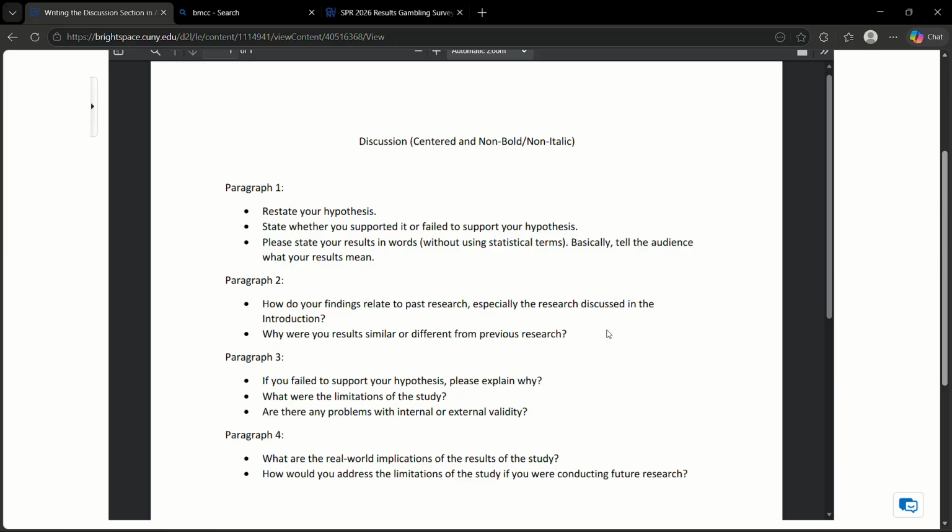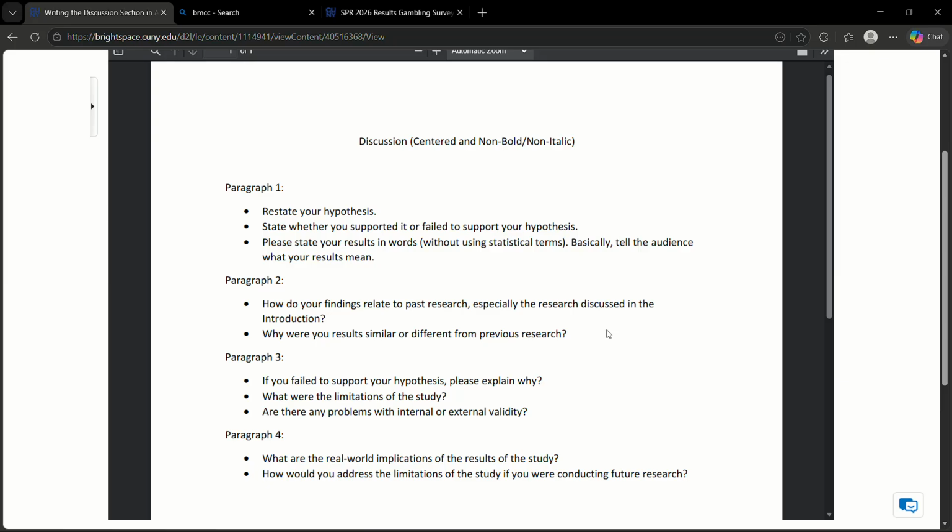So you're either supporting the hypothesis or you're failing to support the hypothesis. You are not proving anything. You're not proving that it's right, that it's correct. You are not proving that it's wrong or it's incorrect. You're either supporting it or failing to support it.